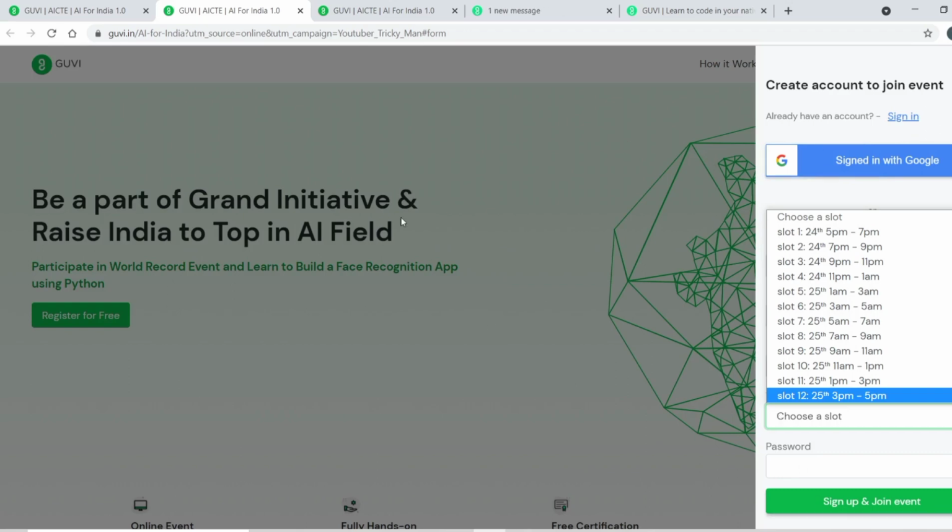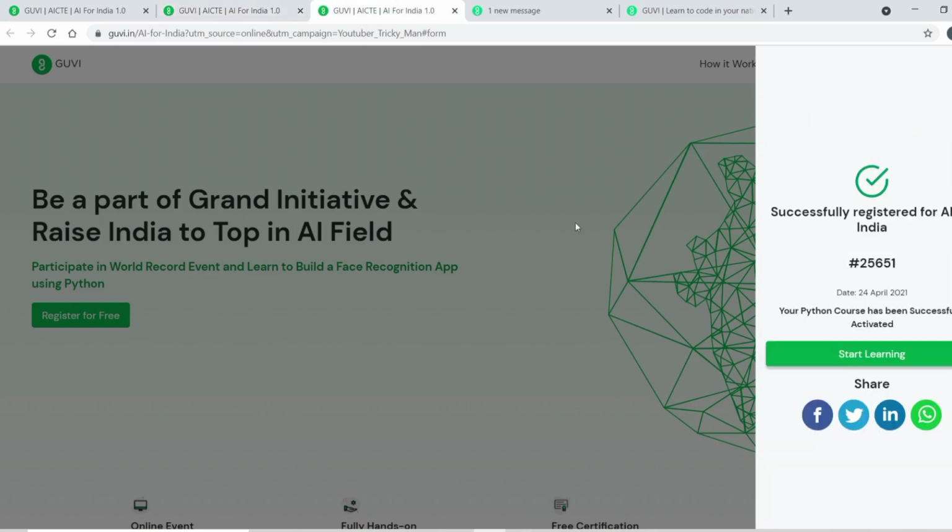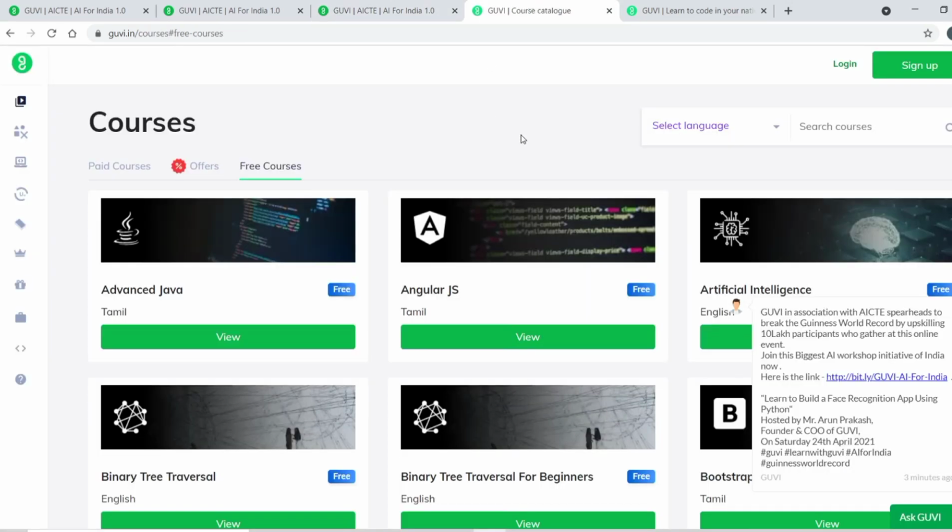After doing this, you will get redirected to this page, and it says you have successfully registered for AI for India, and you need to click on start learning. You will get redirected to this page. Here one thing is noticeable. If you are not getting any option here like my courses, then it means you have to log in from here. You are not logged in to the account.